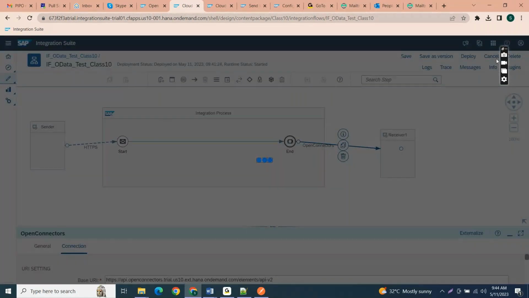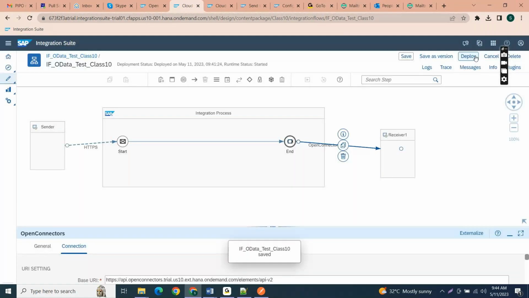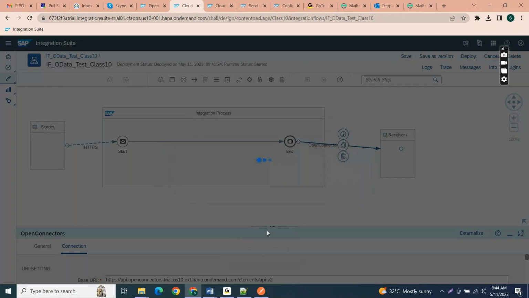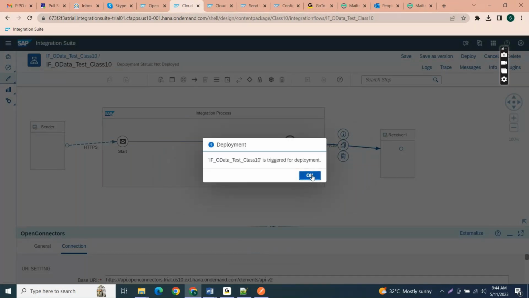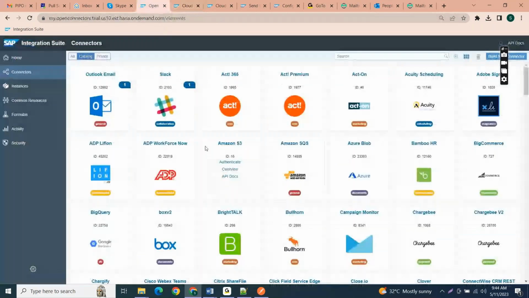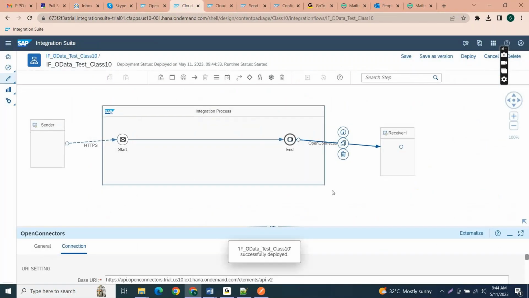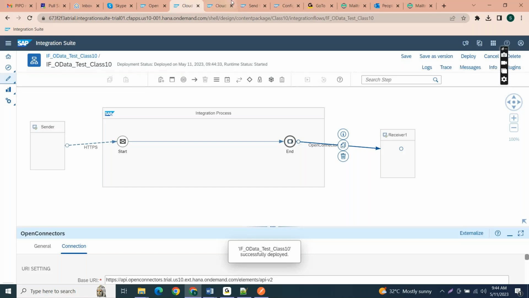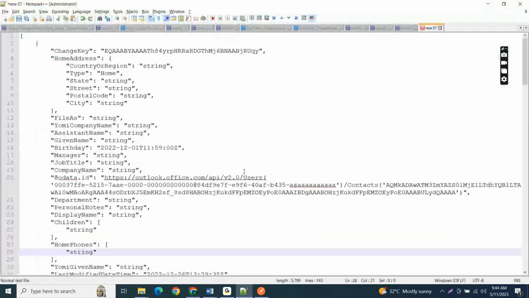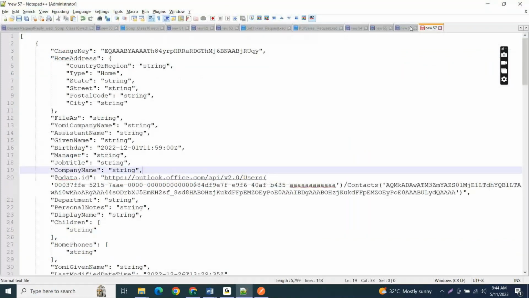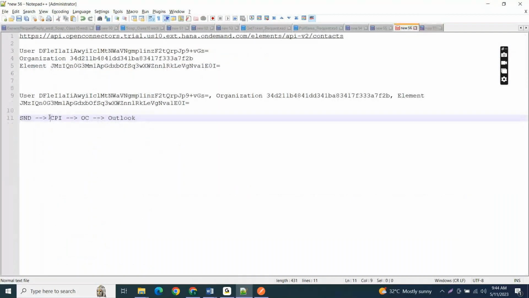Okay, sure. Raghav and the remaining members are clear, right? We just take the endpoint URL from Open Connectors and configure it in CPI with the user credentials. That's all, the remaining is the same as a REST API. This is the flow: the sender sends the data to CPI, CPI sends the data to Open Connectors, Open Connectors sends the data to Outlook, and the same response is sent to the sender system in a synchronous manner.